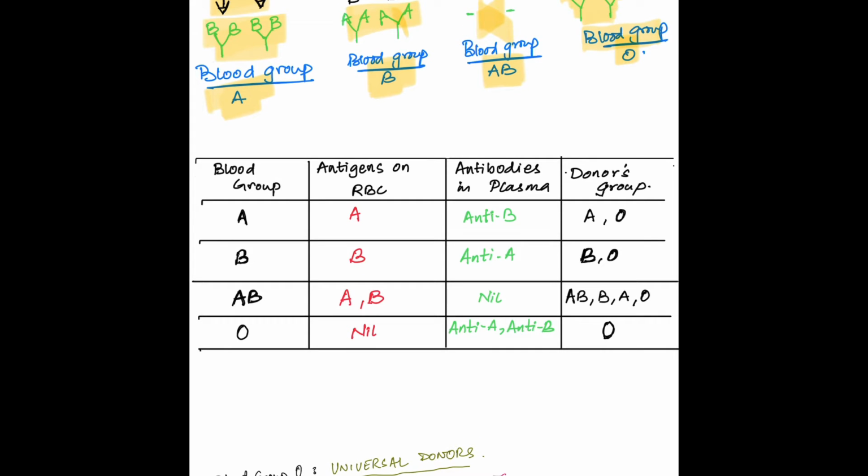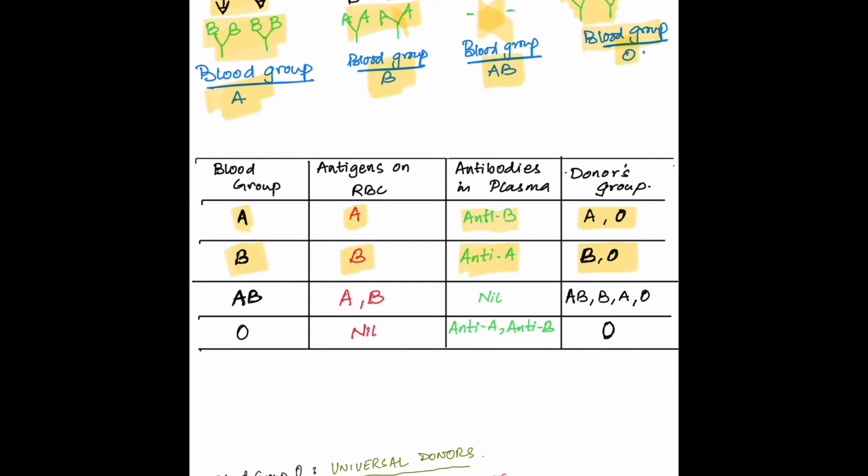So as we have seen earlier, blood group A has antigen A present on the RBCs and anti-B antibodies in plasma. It can receive blood from A and O blood group. Blood group B has antigen B present on the RBCs, anti-A antibodies in plasma, and it can receive blood from blood group B and O.